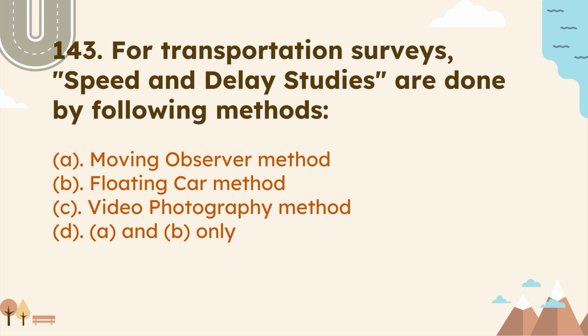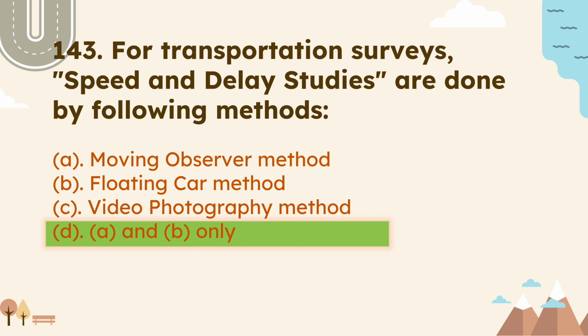Our next question is for transportation surveys, speed and delay studies are done by following method. So these types of surveys are done by both moving observer method and floating car method. Therefore, the correct answer of this question is option D, A and B only.